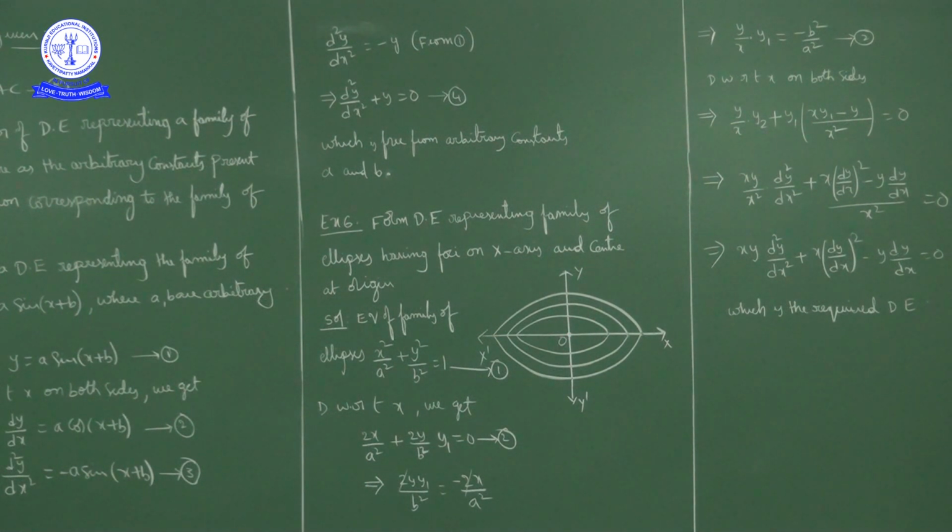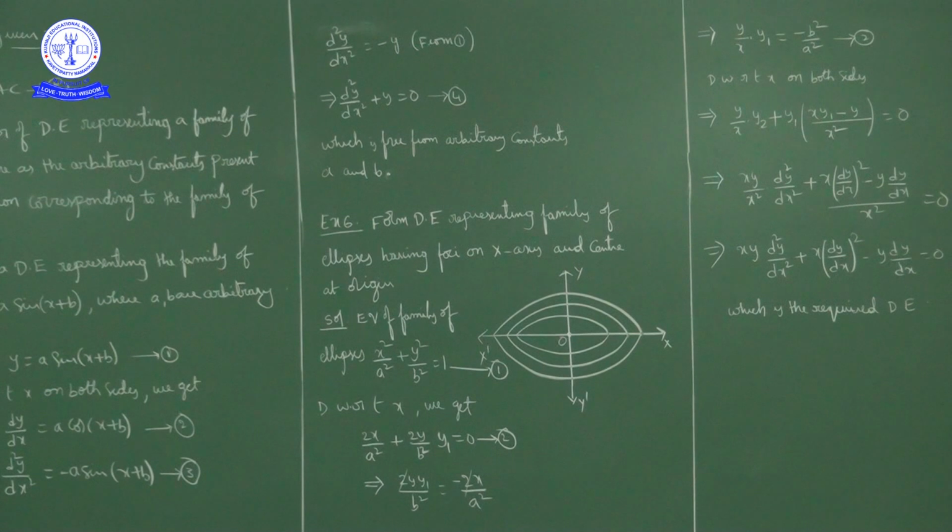Since the center is at the origin, the equation of the family of ellipses is x²/a² + y²/b² = 1. I will mark this as 1, where a is greater than b. A horizontal ellipse means a greater than b, and a vertical ellipse means b greater than a. Here the arbitrary constants are a and b.